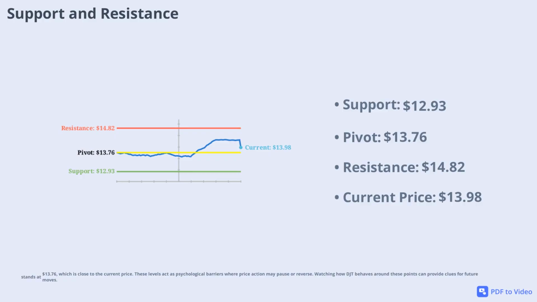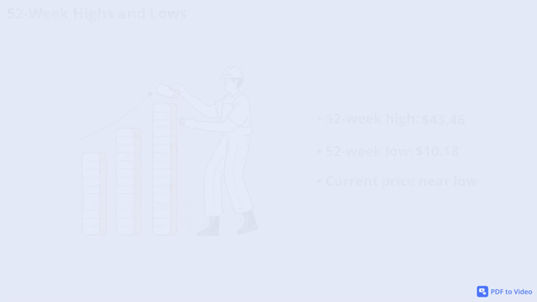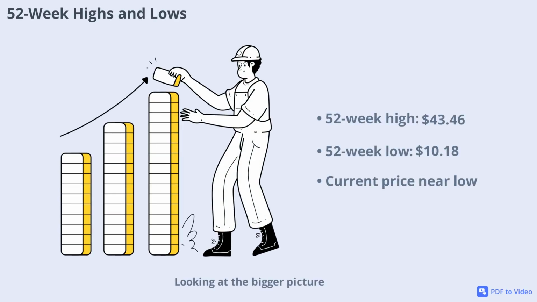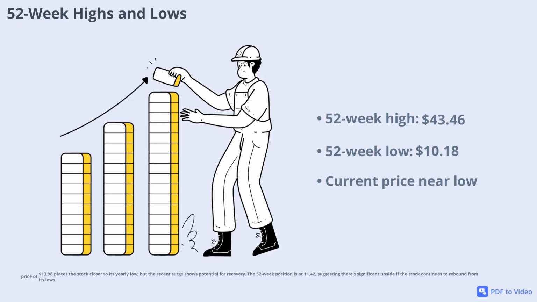Watching how DJT behaves around these points can provide clues for future moves. Looking at the bigger picture, DJT's 52-week high is $43.46, and the low is $10.18. The current price of $13.98 places the stock closer to its yearly low, but the recent surge shows potential for recovery. The 52-week position is at 11.42, suggesting there's significant upside if the stock continues to rebound from its lows.